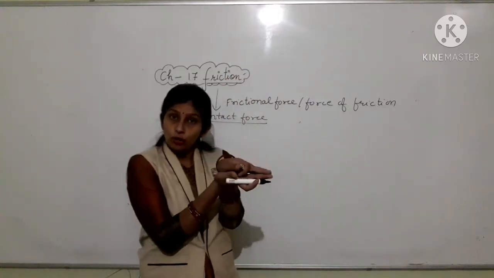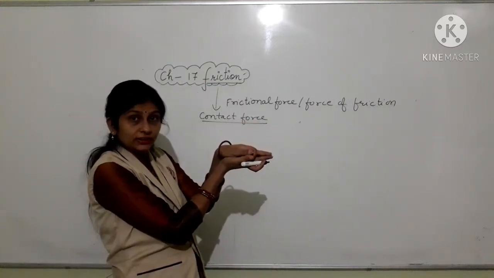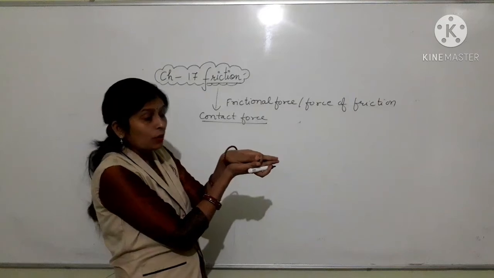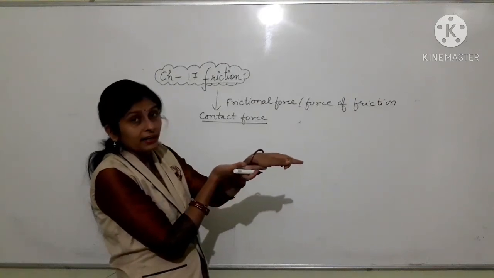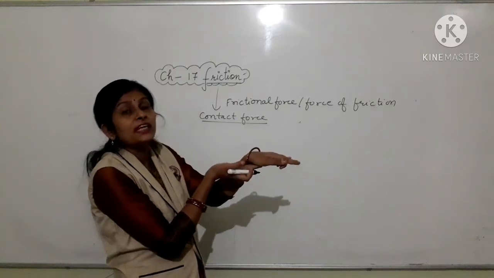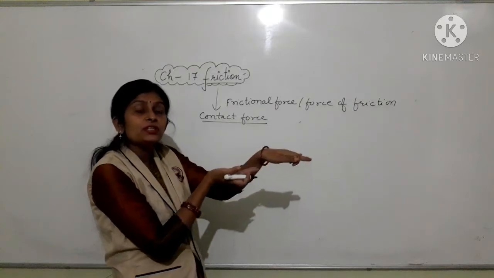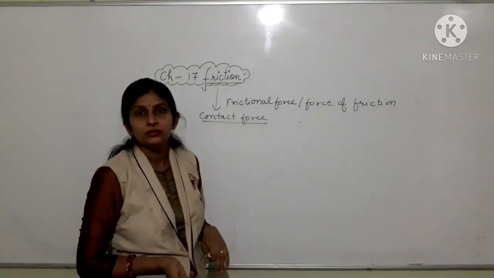See, when two objects are in direct contact with each other, and one object is moved over another object, then there is an opposing force acting between the two objects which reduces the motion of the moving object.